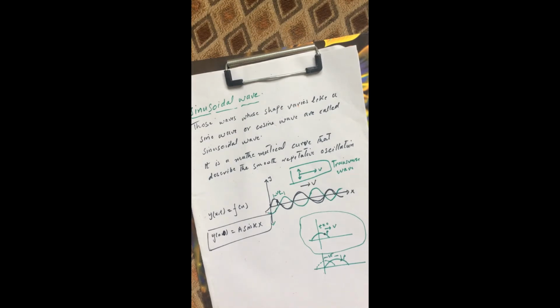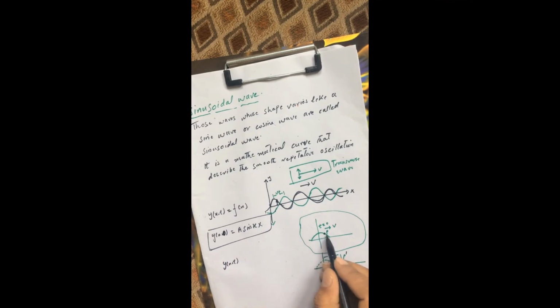Now after some time, the pulse reached this point, which is another point P prime, and the position of the particle after time t is y as a function of x and t. Here the time was 0 at the point where the pulse started, but here the pulse moved from this position to this position, so it takes a time which I represent by t.